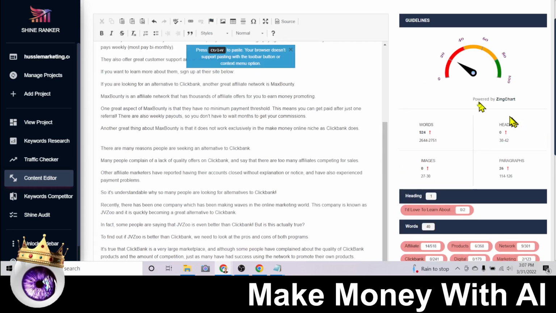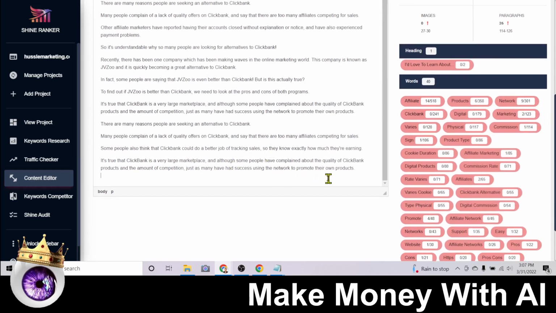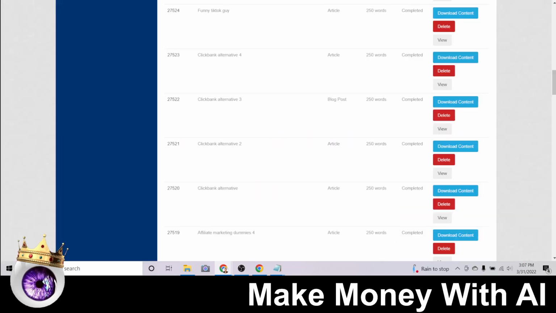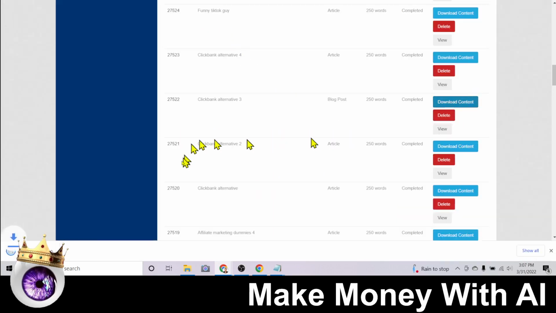So this is pretty competitive, it looks like we're gonna need a lot of content. This says the articles that are currently ranking have about 2,500 words in them. So we're gonna need some more, but that's okay. That's why we generated more content. So we'll get ClickBank Alternative 3.